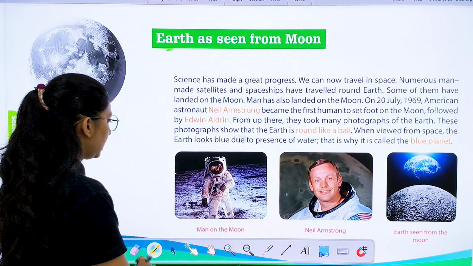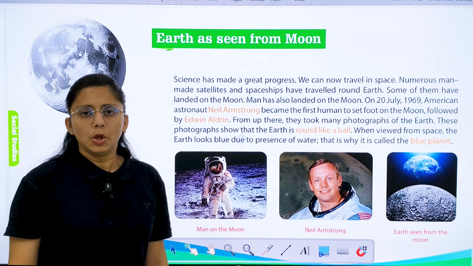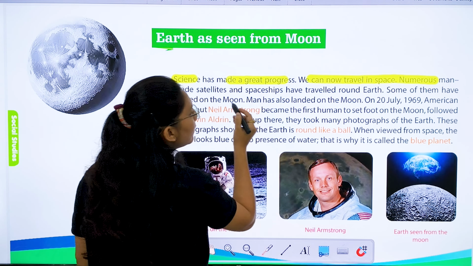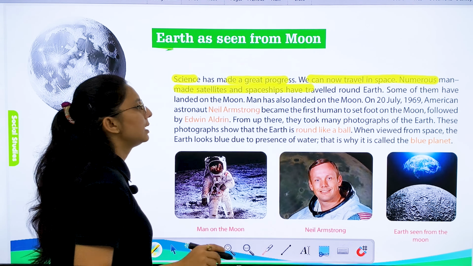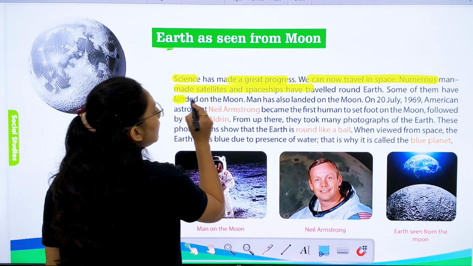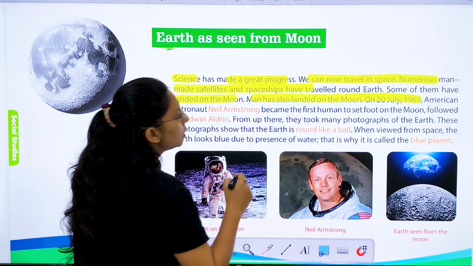Then we have the Earth as we see it from the Moon. Since science has made great progress, we can now travel in space. Numerous man-made satellites and spaceships have traveled around the Earth. Some of them have landed on the Moon. Man has also landed on the Moon.